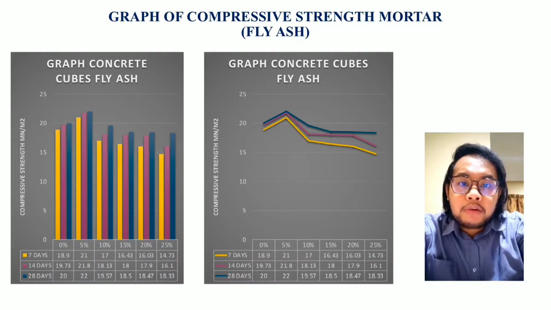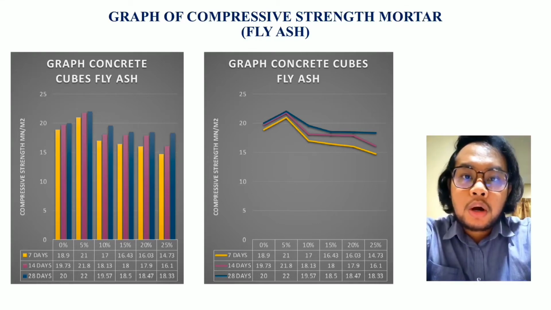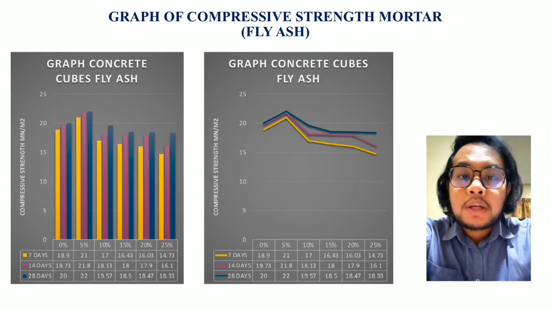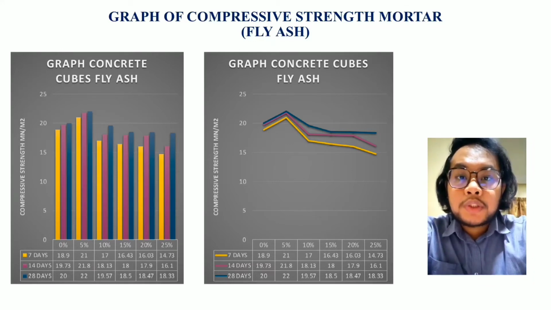So this is the bar graph and line graph of compressive strength of mortar for fly ash. The graph shows the result of the compressive strength test conducted for cubes using fly ash as a cement replacement for 7, 14 and 28 days of curing period.